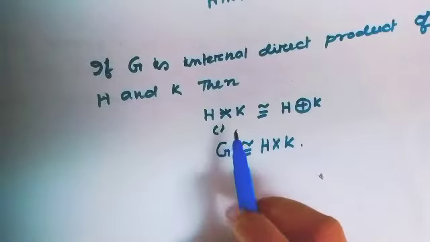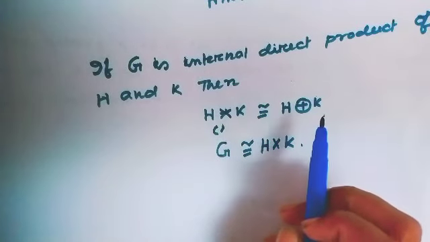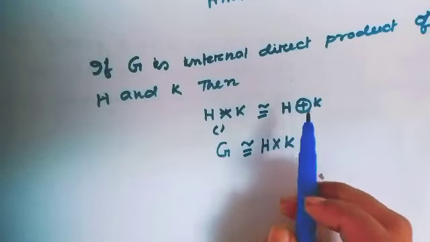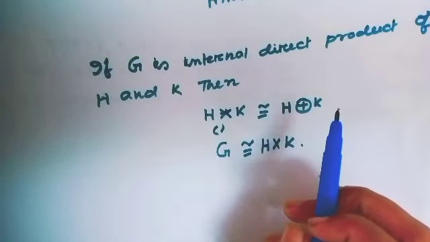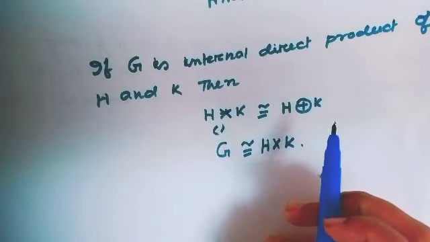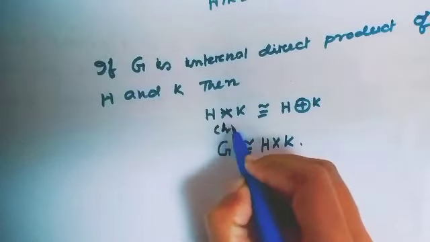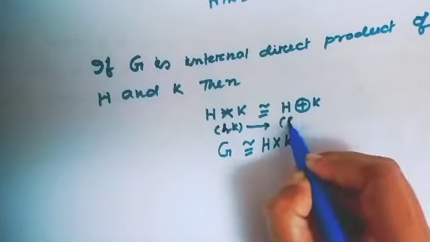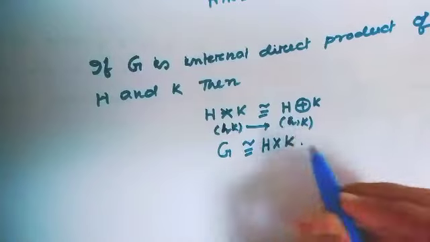The internal direct product of capital S and capital K is actually isomorphic to the external direct product of S and K. That means there exists a one-to-one correspondence from the external direct product to the internal direct product. That means here there exists a one-to-one correspondence from SK to the ordered pair (S, K).